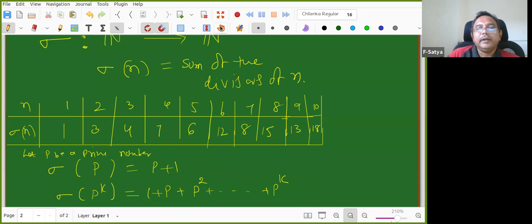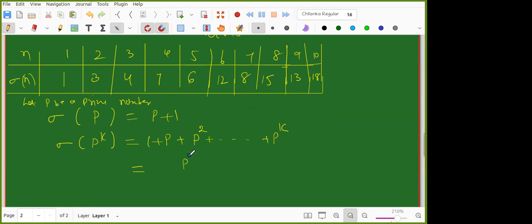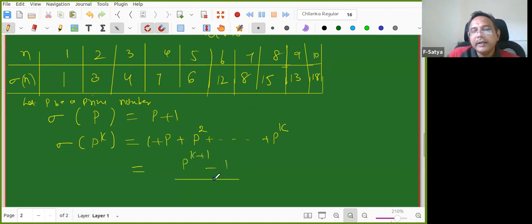So this you know, right? Since you know the divisors, you can add them, right? Very good. Now, what is this answer equal to finally? Can you simplify? P power k plus 1 minus 1 by p minus 1. So that's what. See, Aditya struggled a little bit for 8, right? Now you can easily tell.